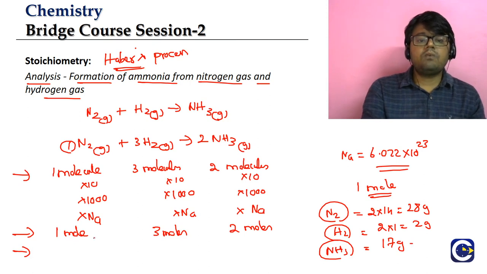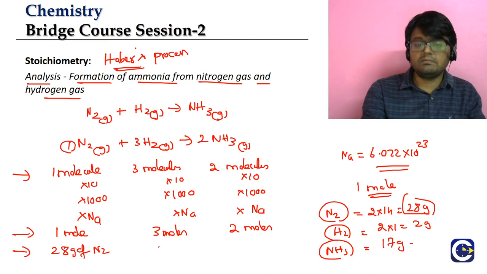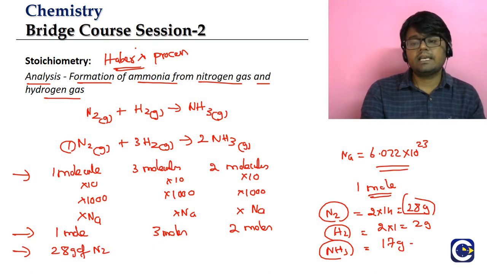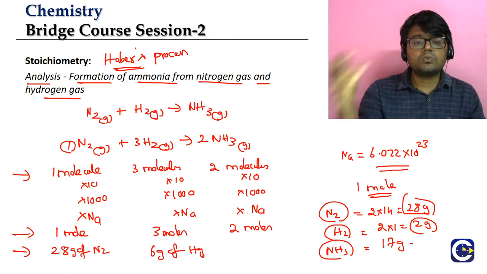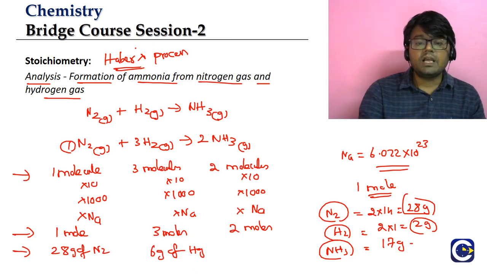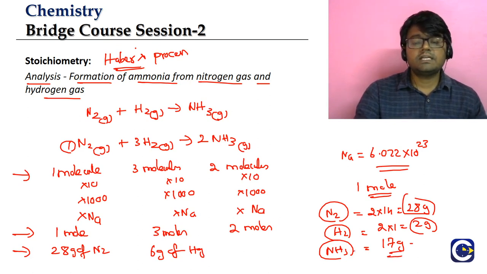We have 1 mole of nitrogen. What will be the mass of 1 mole of nitrogen? 28 grams of this N2 will combine with 3 moles of hydrogen gas. Mass of 1 mole of hydrogen is 2 grams, so 3 moles mass will be 3 into 2, 6 grams. So 28 grams of nitrogen gas will combine with 6 grams of hydrogen gas to produce 2 moles of ammonia. 2 moles of ammonia means, 1 mole of ammonia has a mass of 17 grams, so 2 into 17 will be 34 grams of ammonia.